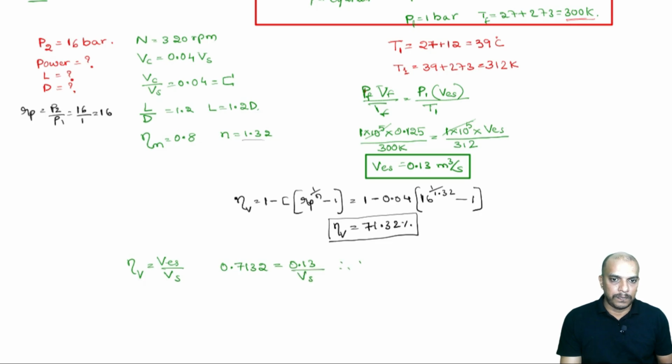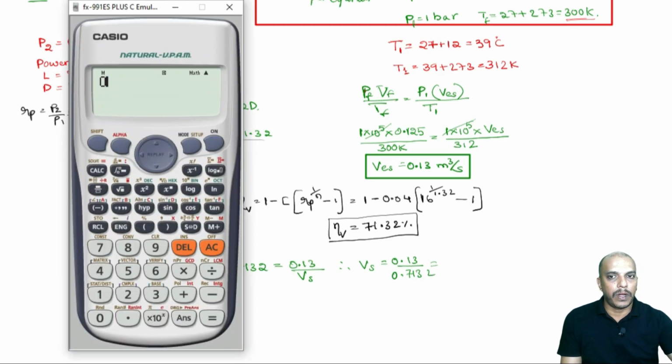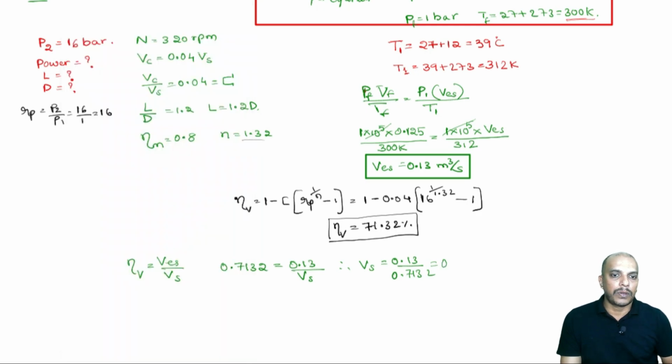Therefore, Vs will be 0.13 divided by 0.7132. That will be our swept volume. So, that will be 0.182 meter cube per second. That will be our swept volume.